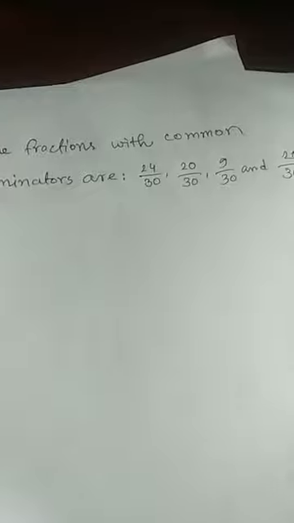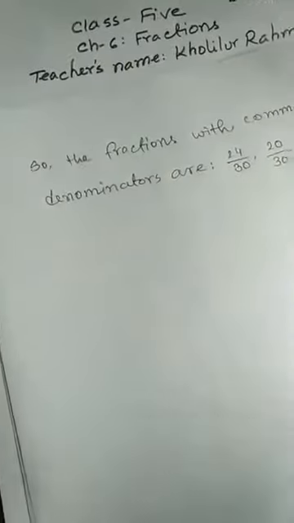So have you understood how to convert fractions into common denominator? I think yes. Thank you very much, my dear students.